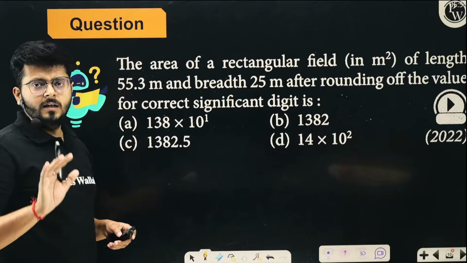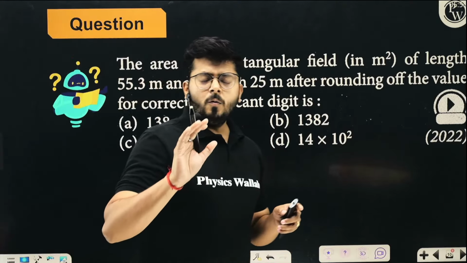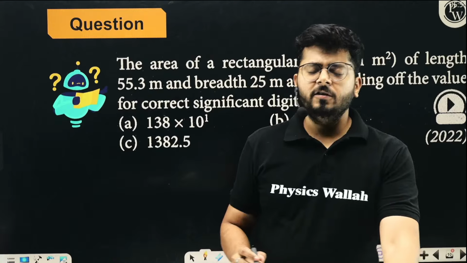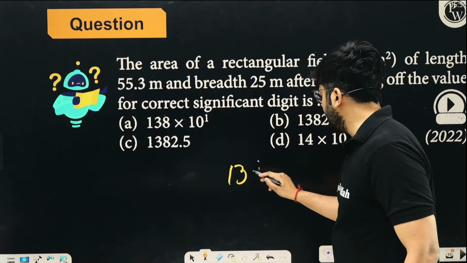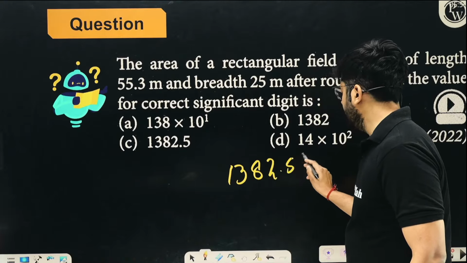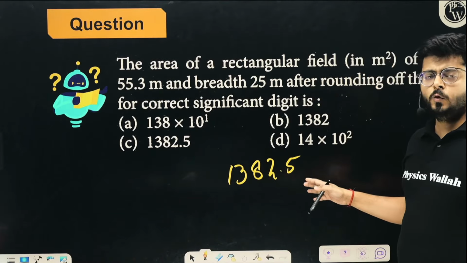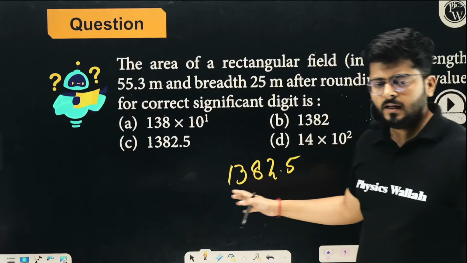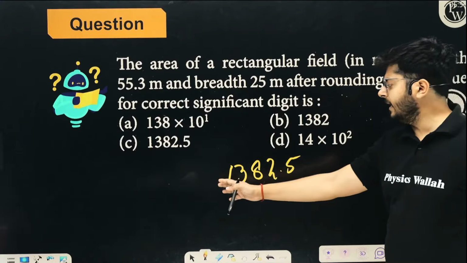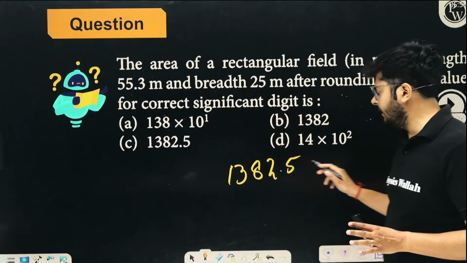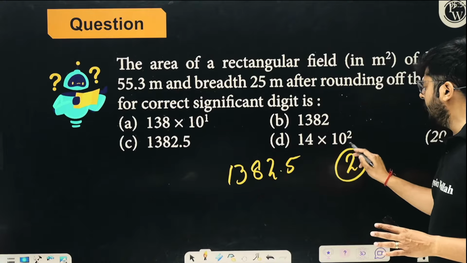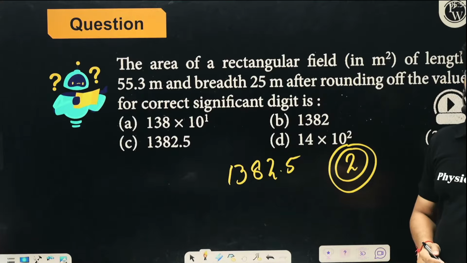My dear kids, what is the idea of writing the significant figures? Let us say the result comes out to be 1382.5, okay? How many significant figures do we have over here? Answer it in the chat box. Let's say that we get this much answer and we have to write the answer in 2 significant figures, right?